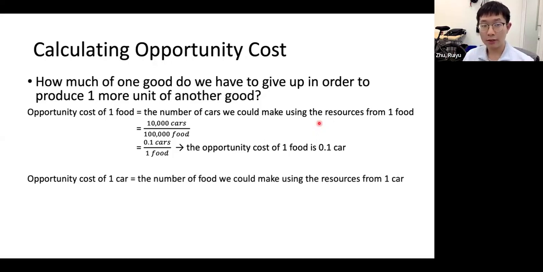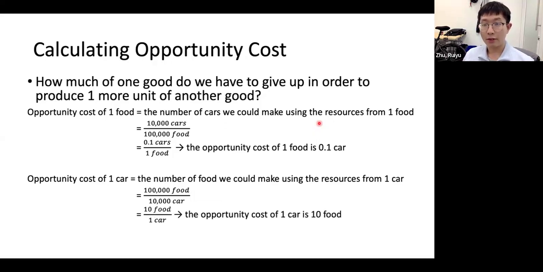Similarly, we can calculate the opportunity cost of one car, which is the number of food we could have made using the resources from one car. So again, that's the food over car because they are using the same amount of resources. That becomes 10 food is equalized into one car in resource terms.